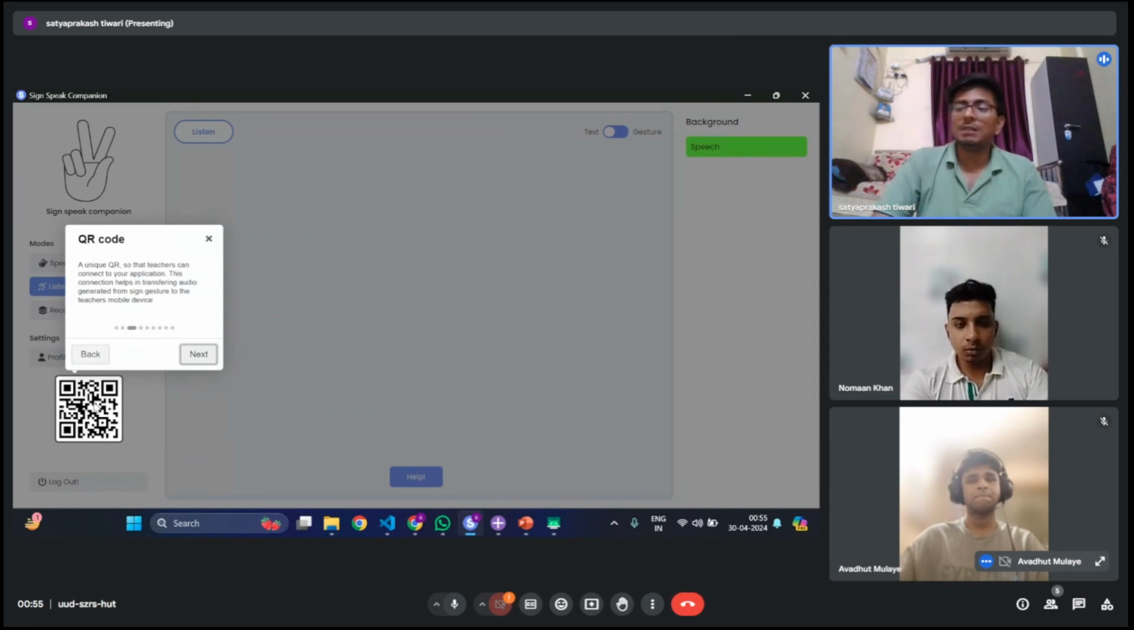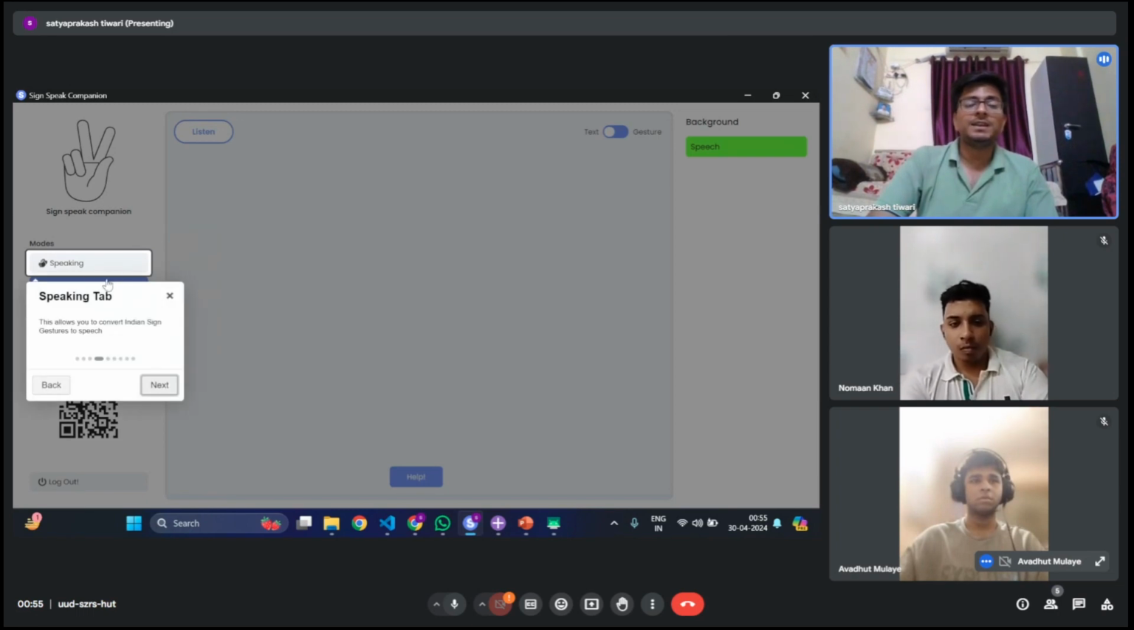This QR code will help the Android application to get connected with this desktop application, and this Android application is for the teachers. So the basic idea is that whatever gesture I do in front of this desktop application will be converted into speech and will be output from this mobile device. That is our basic idea. So that is how the QR code is used to connect the Android application to this desktop application.